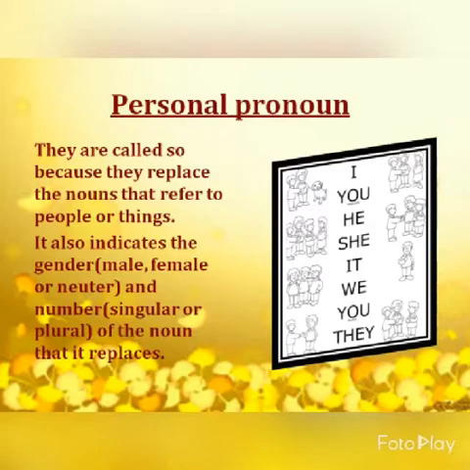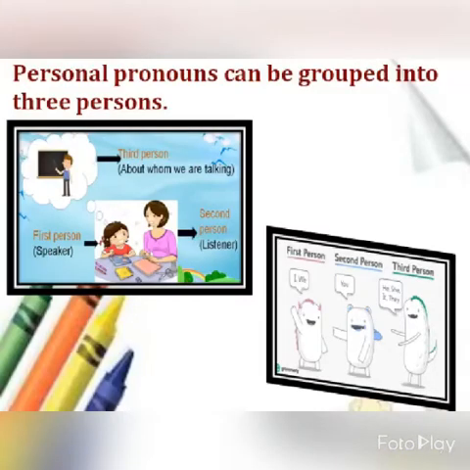Now we can see here that personal pronouns can be grouped into three persons. One slide is there on your screen. It is very clearly shown who the first person is. You can see a kid studying with her mother, and the first person is the one who is speaking. That means the small little girl is speaking. So she is the first person, the speaker. Now who is the second person? The second person is the listener. Who is listening to that small little girl? Her mother. So her mother became the listener, the second person.